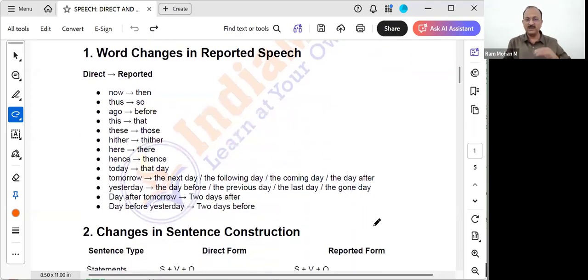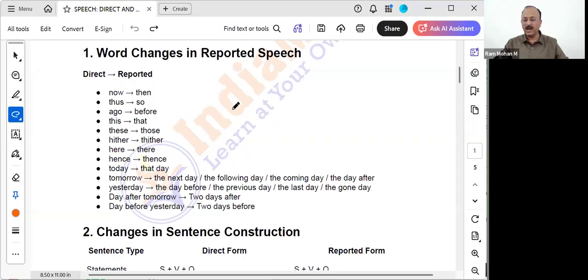Now, what are the changes that will happen before going to the examples? In the direct speech, if I say now, in the reported speech, it will get converted to then. If I say thus, it will get converted to so. I want you to note down these points. If you note down only these points, this will be sufficient for you whenever you are writing.